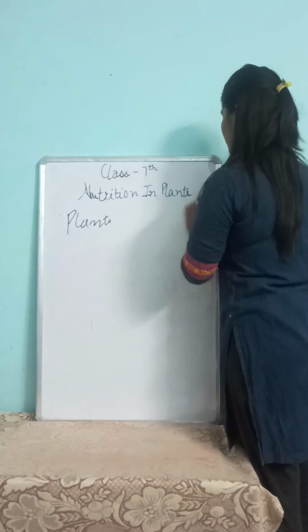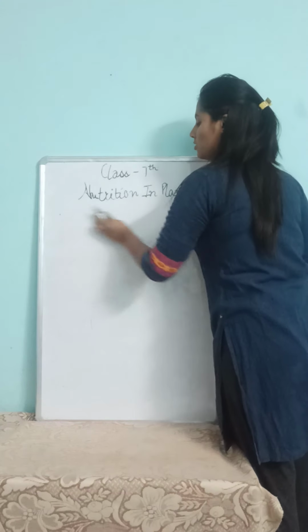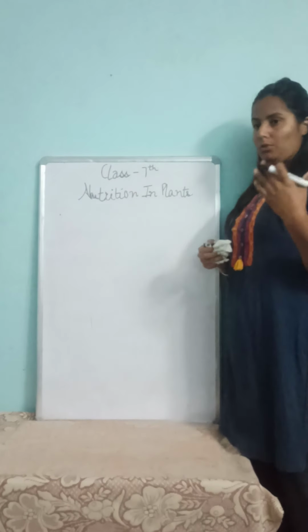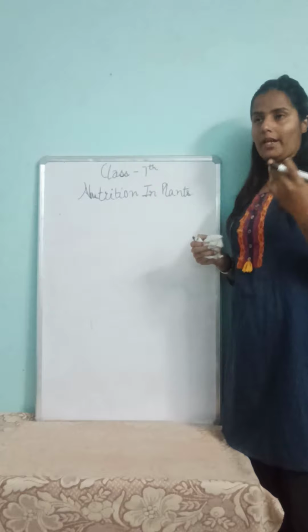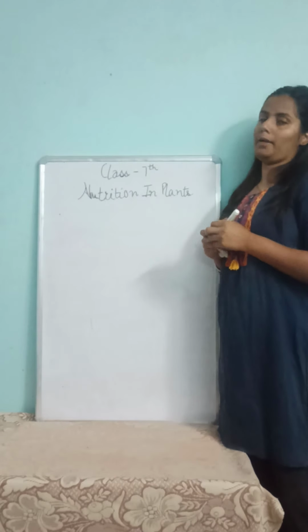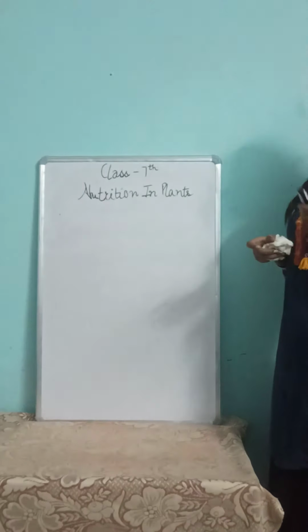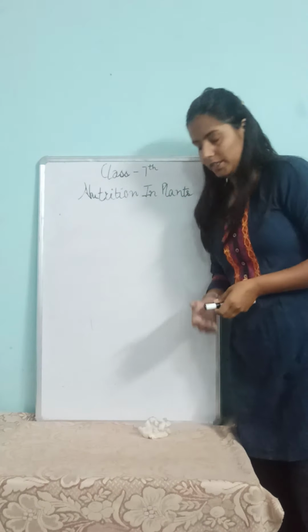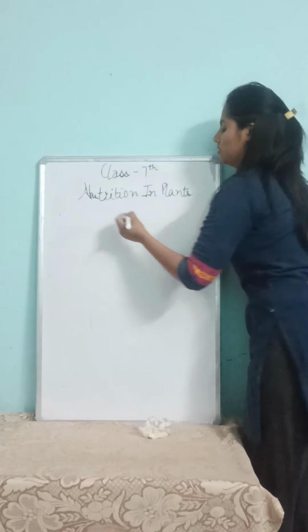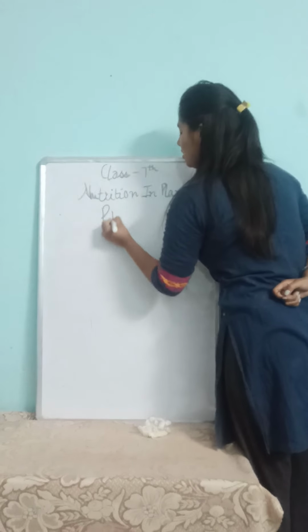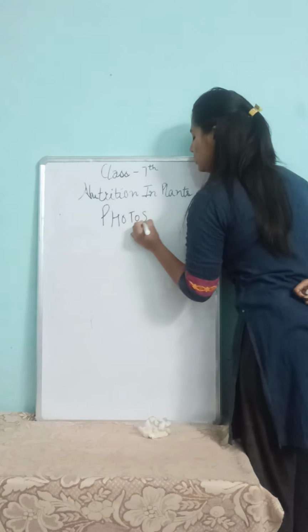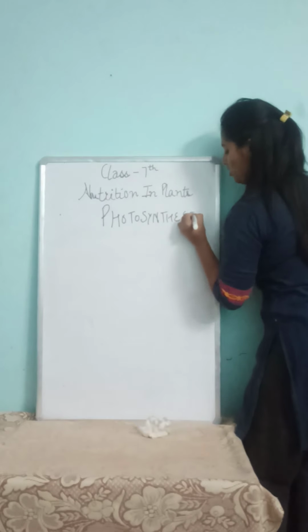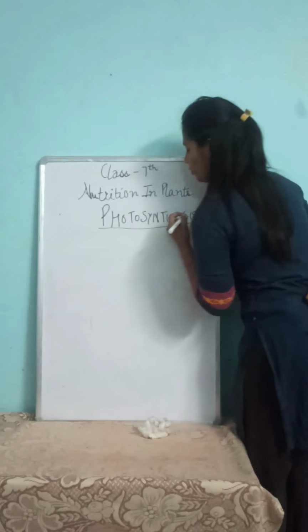Now we are discussing that plants make their food, like we make our food by cooking, but with different processes. Can you suggest what we call the process by which plants make their own food? We call it the process of photosynthesis.